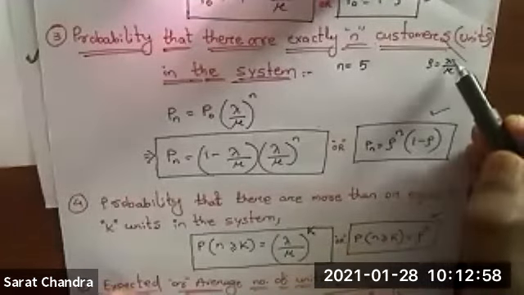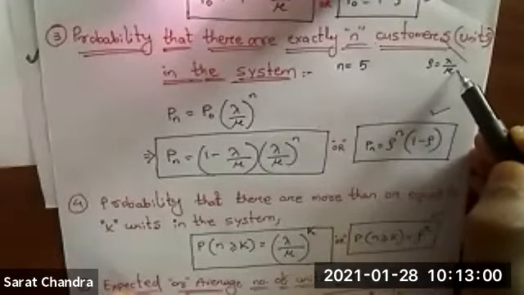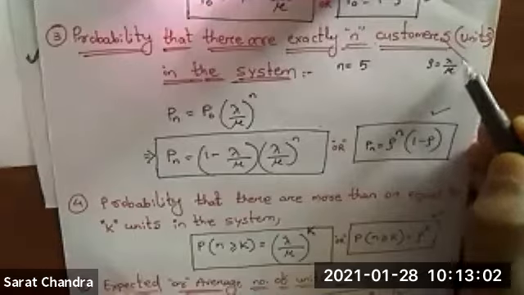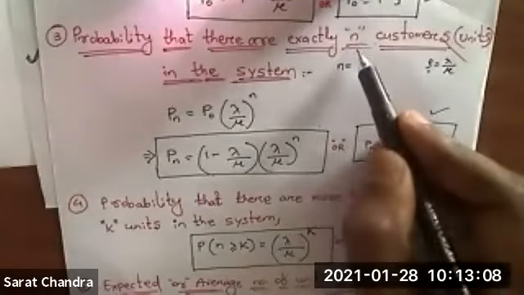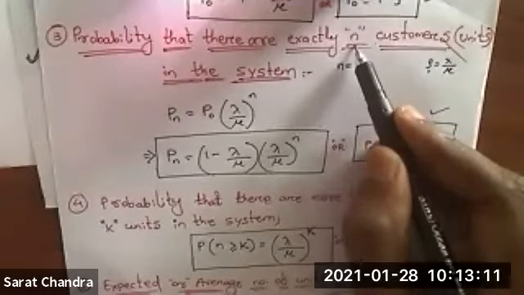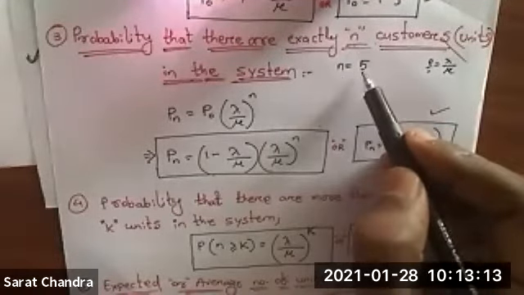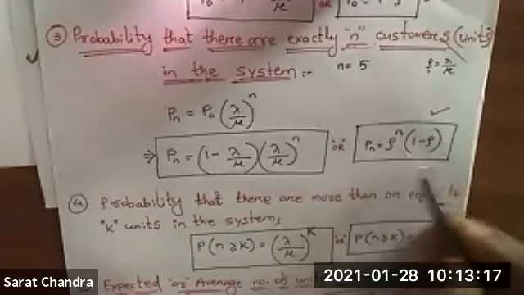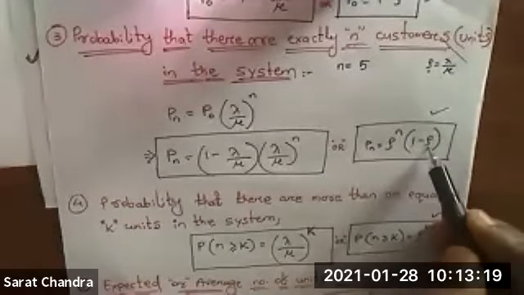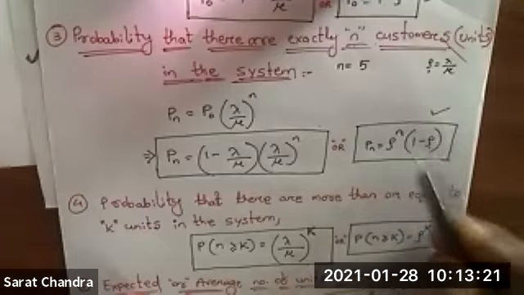Okay, and this lambda value and mu value they will always give in the question paper. From these two, you calculate the rho value. Suppose 5 customers are mentioned in the question, that means n equal to 5. Then you apply this formula: rho to the power n whole into 1 minus rho. Clear? From this formula you will get the answer.